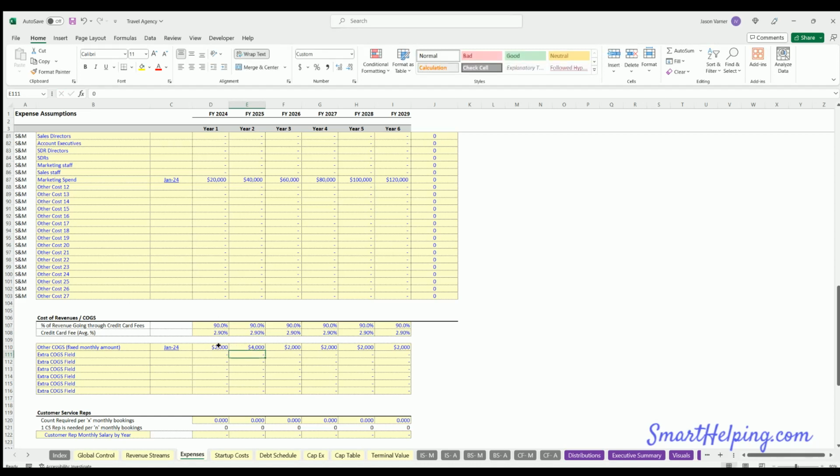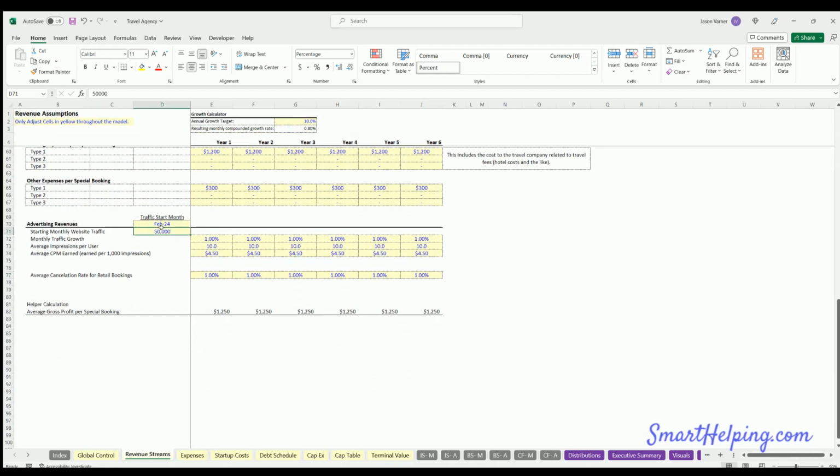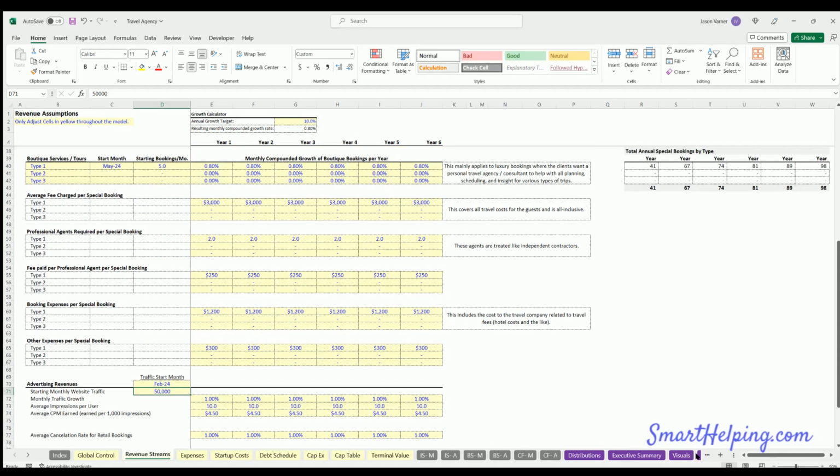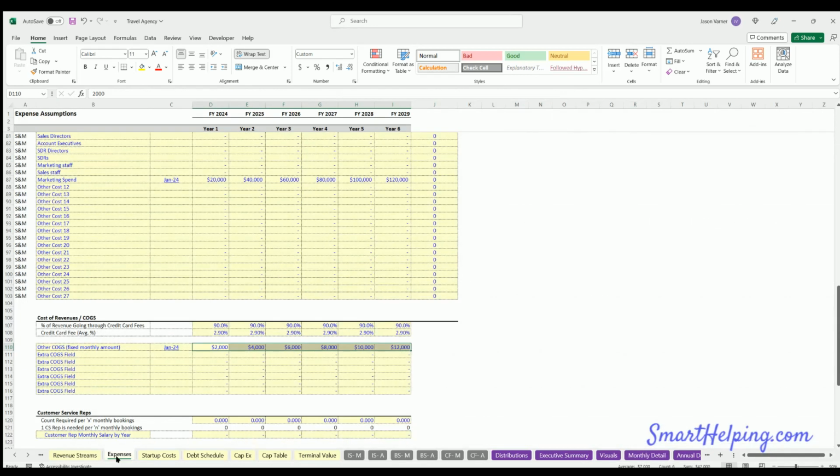Now this, you'll have to do your own research and figure out what your traffic looks like based on this web traffic here. And you can see on the monthly detail your actual traffic per month. What's that look like? And then make sure you know how much you're going to spend to pay for servers and things like that to support that amount of traffic over time.